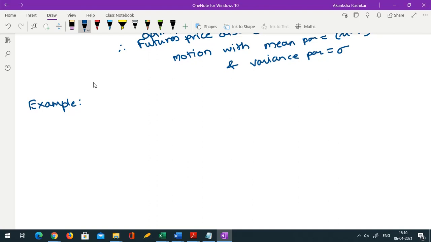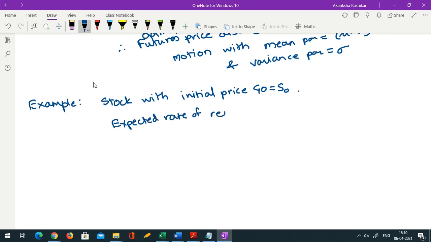Suppose we have some stock with initial price 40, that is S0 is equal to 40, and expected rate of return is 16% per annum. We may need to convert it into monthly or quarterly basis. And volatility is 20% per annum.